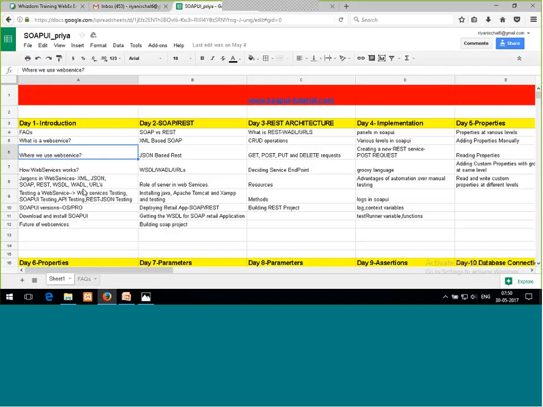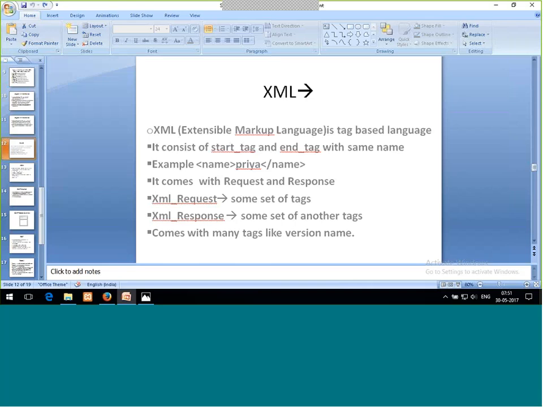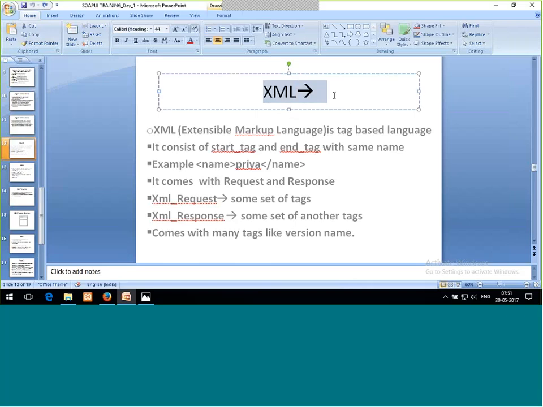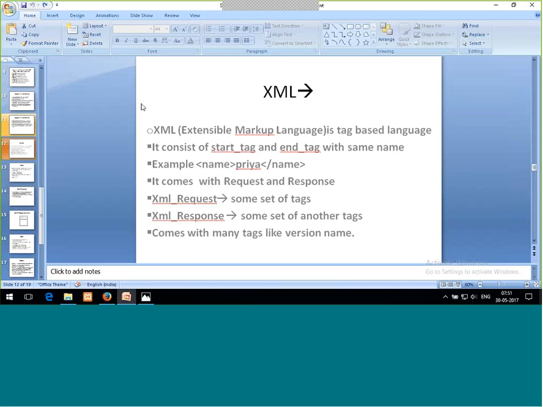Okay, see, today we are discussing just an introduction to all. It's a language, it's a protocol, it's architecture, it's a document, that's it. REST we'll do tomorrow: how it works, how it looks. Just wait for some more time, then I'll discuss XML and JSON, just the introduction, how it looks.